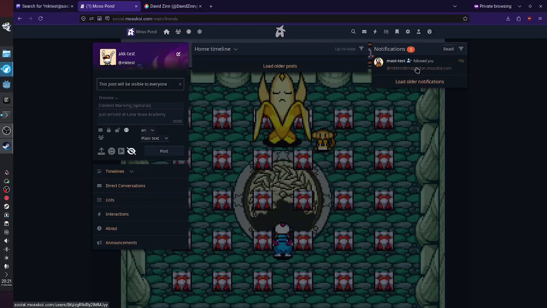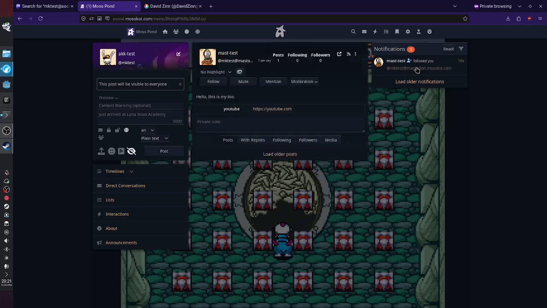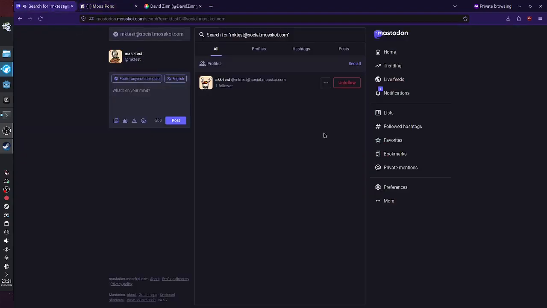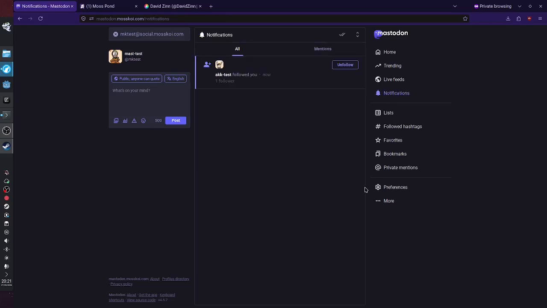So someone from Mastodon can interact with people from Pleroma, from Akkoma, from PixelFed, from anything that uses ActivityPub and is a mature enough software to have integration. You can kind of interact and follow each other and comment on each other's stuff. So I'm just gonna follow myself back over here, right? And then I got a notification. Bam. Okay. Akkoma is following. I am following Akkoma from Mastodon. Akkoma is following me from Pleroma, right?